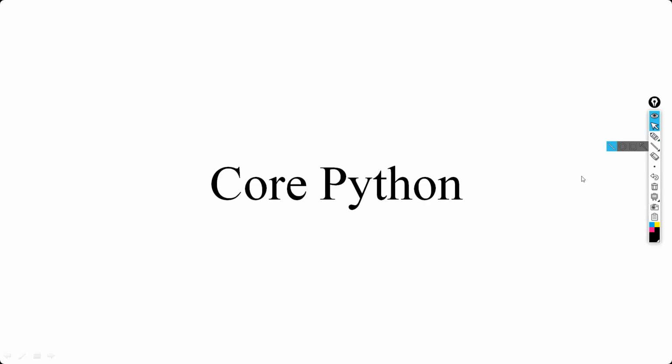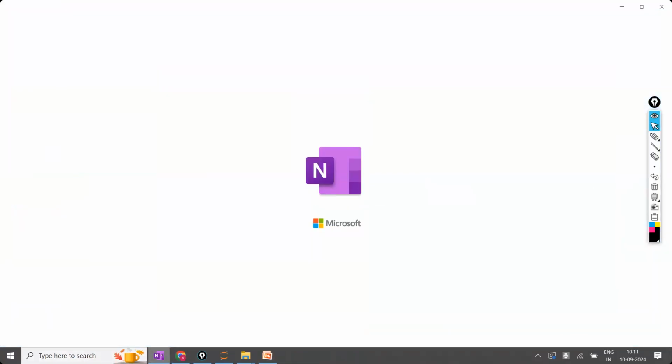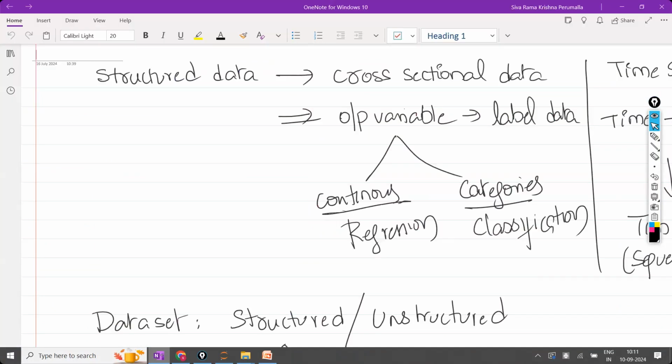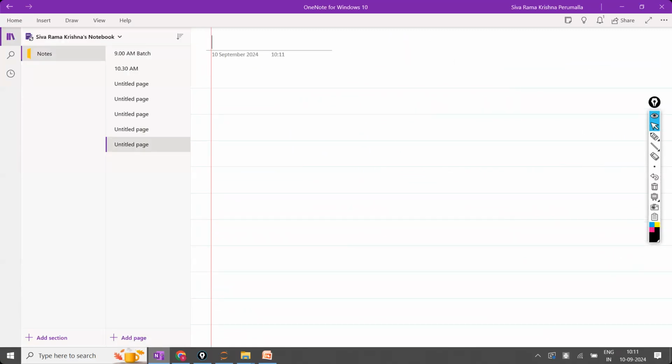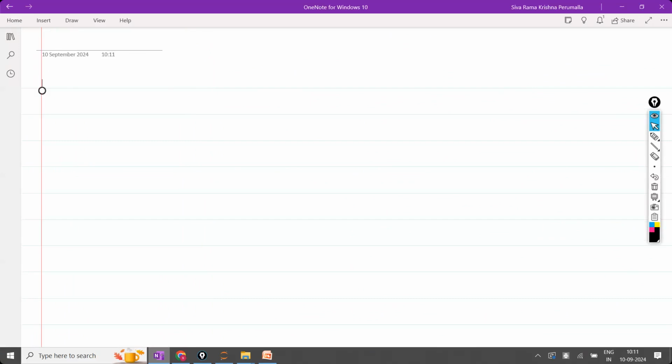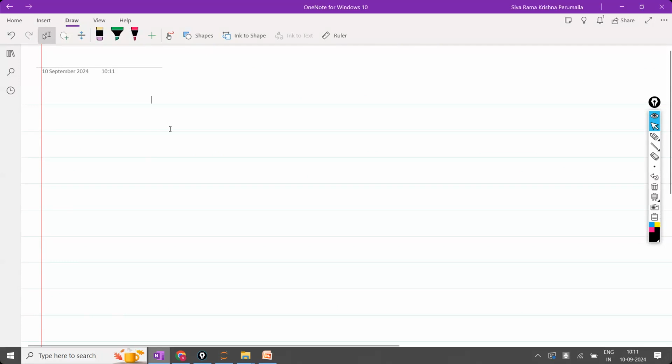As of now, I'm typing in the notepad in front of you. From tomorrow onwards, once our regular class starts, I'm going to use Microsoft OneNote, and here I'll write the notes. My notes will be like this. Your batch details will be added here, and here I'll write my notes, for example the Python introduction, and everything will be written in the notes.